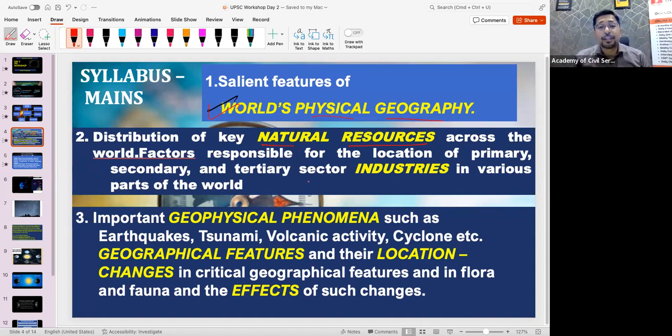Such types of industries we call primary industry. That means the industry which deals with the natural resources directly. Natural resources doesn't mean only minerals; also the people who do the cultivation are known as primary sector industries.